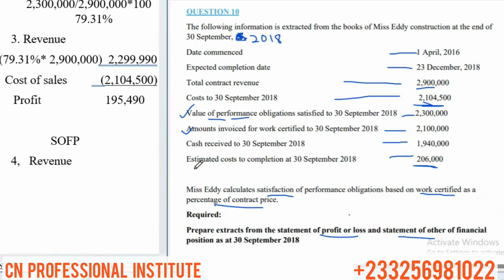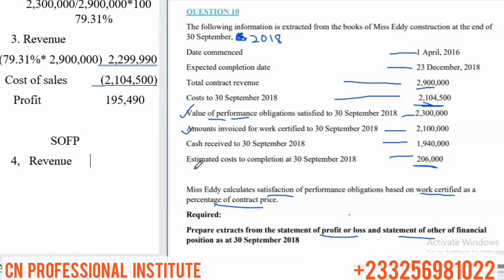We don't know the revenue, and we don't know the progress, so we cannot work out the revenue for 2017 and deduct it from this one to get revenue for only the 2018 period. We don't know the progress for the previous year, so we just have to record the whole thing here.